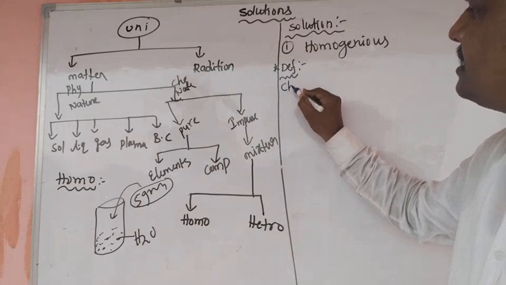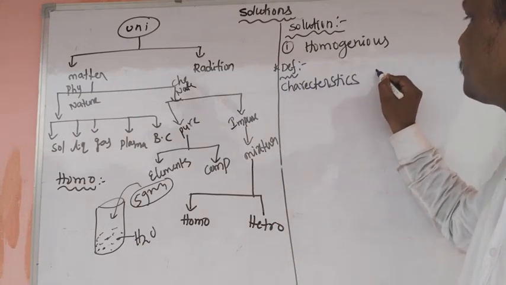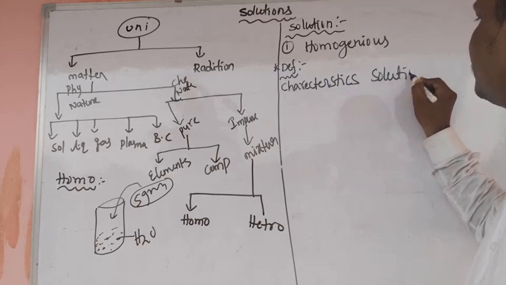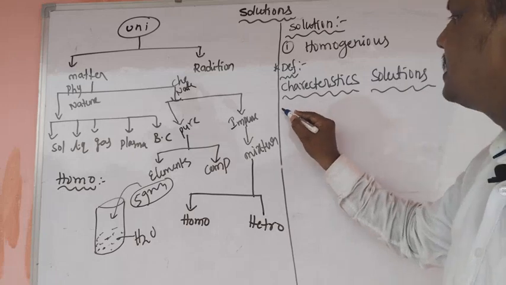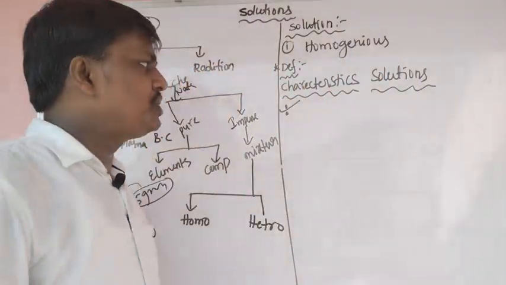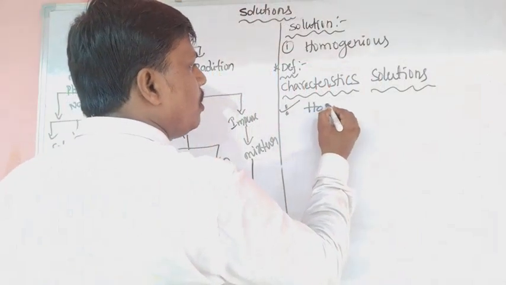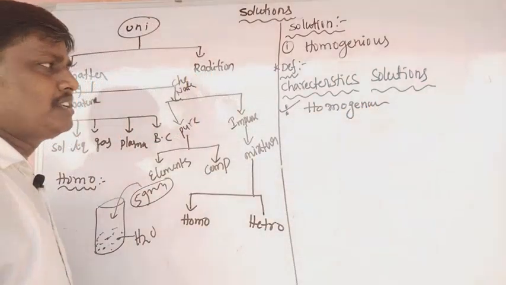So what are the characteristics of a solution? What is the first characteristic? It is a homogeneous mixture. Solutions are called homogeneous mixtures.